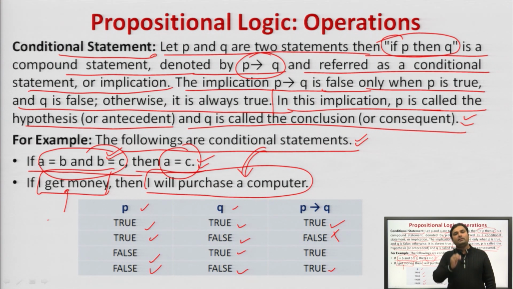It is represented as P implies Q, and if P is true and Q is false, then only it will return false. In the rest of the cases, it will return true. P is a hypothesis or antecedent, whereas Q is a conclusion or consequent. This was the truth table for representing a conditional statement.